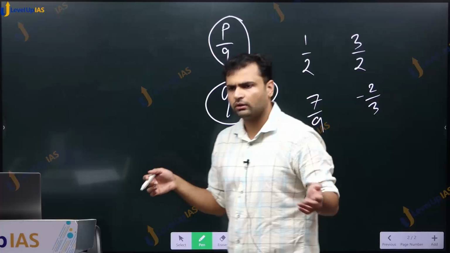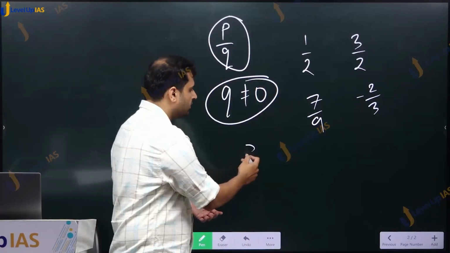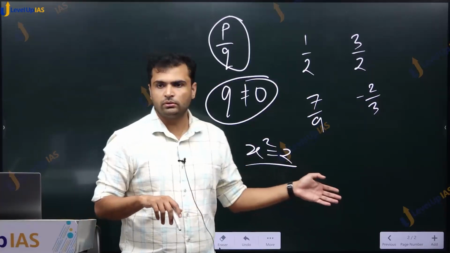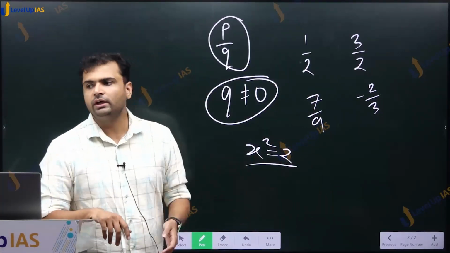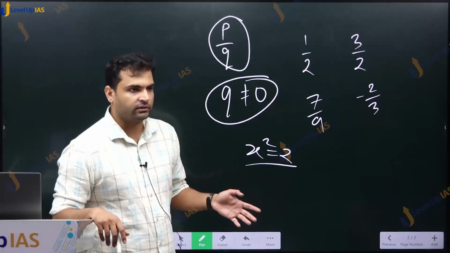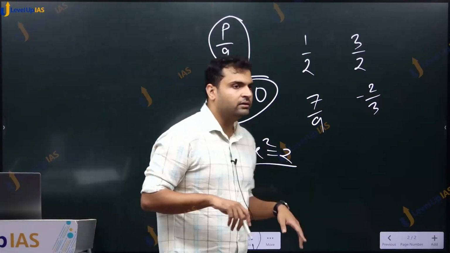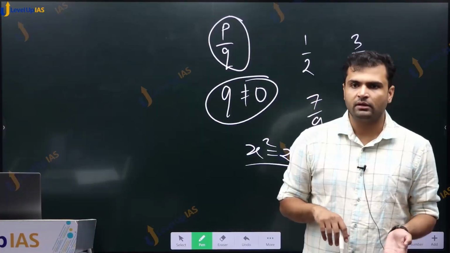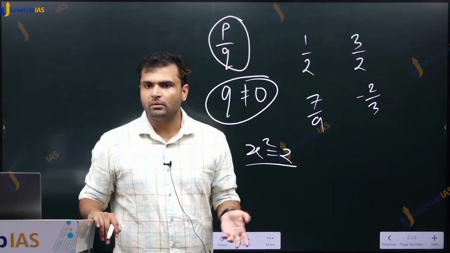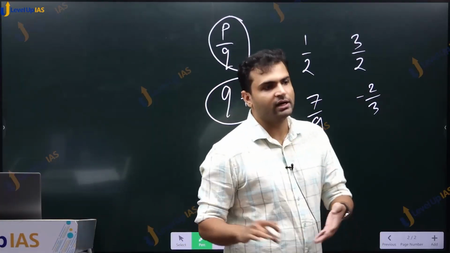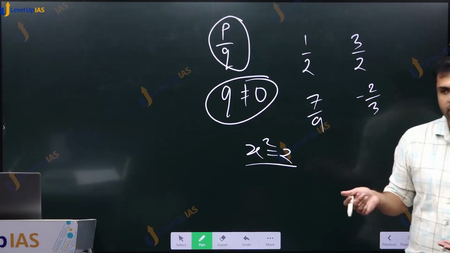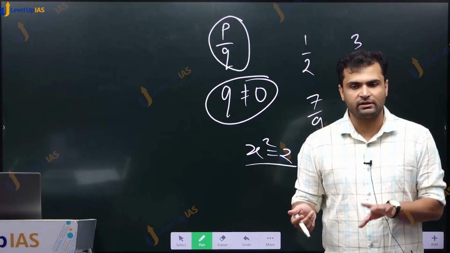But again, there were gaps in this as well. Here we don't have a solution for this kind of equation, x square is equal to 2. So we extend it further to include irrational numbers, numbers which are not rational but irrational. The most famous irrational number is pi, right? All of you must have heard about pi. Area of circle is pi r square, right? Circumference of circle is 2 pi r. So what is this pi? This pi is an irrational number.